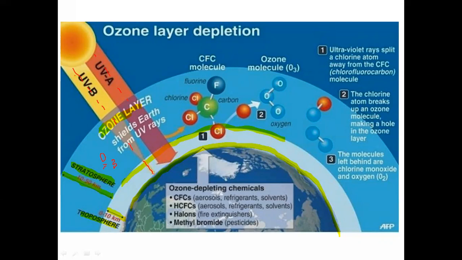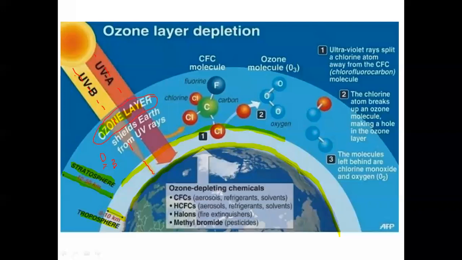But what is happening is, as we are using CFC type of refrigerant, chlorofluorocarbon type of refrigerant, extensively, the chlorine atom available in that CFC type of refrigerant is consuming the ozone layer in the presence of ultraviolet radiation. And because of this, nowadays there is a scarcity of ozone molecules inside the stratosphere. That's why you might have heard the concept of the ozone hole.